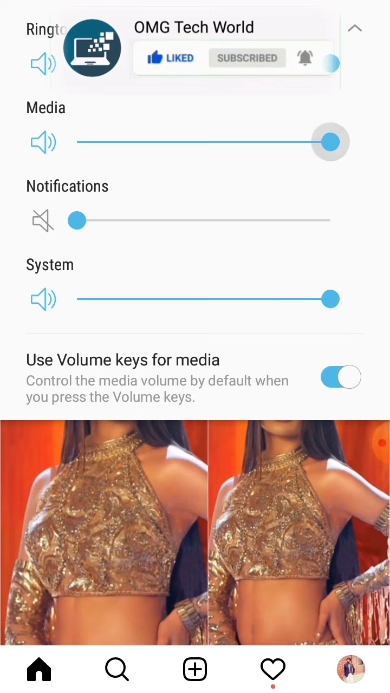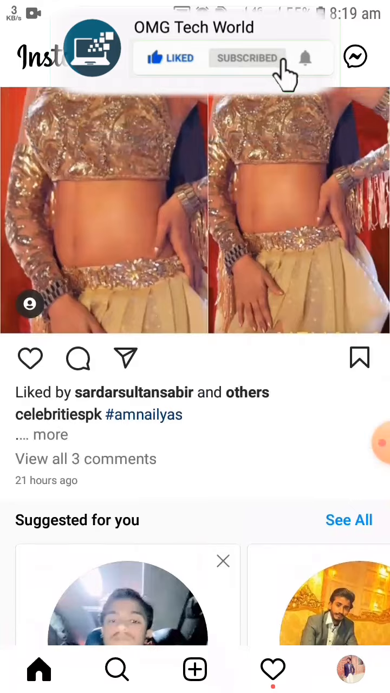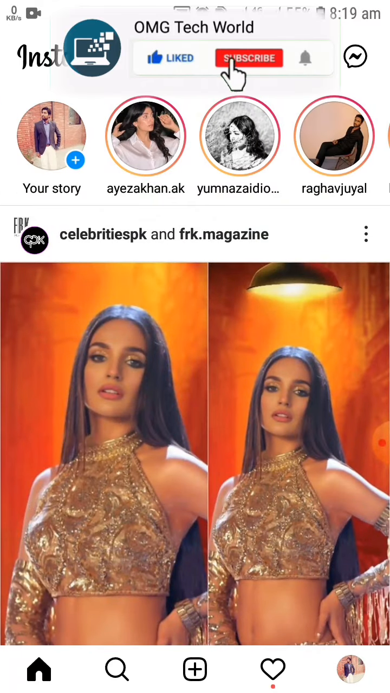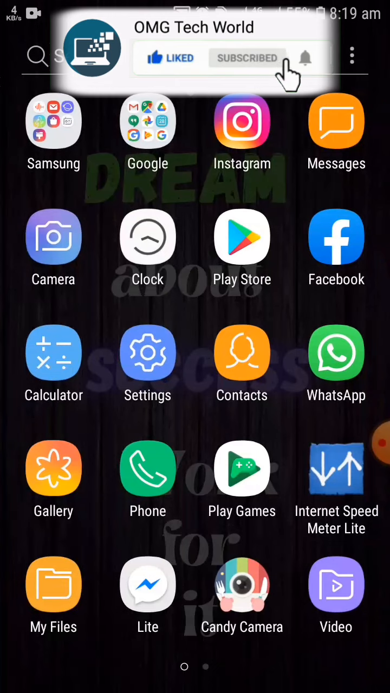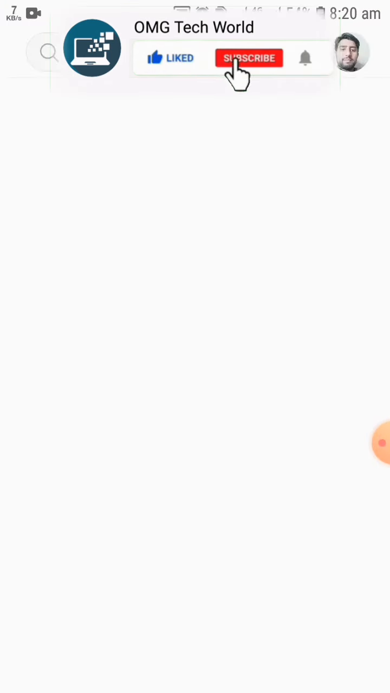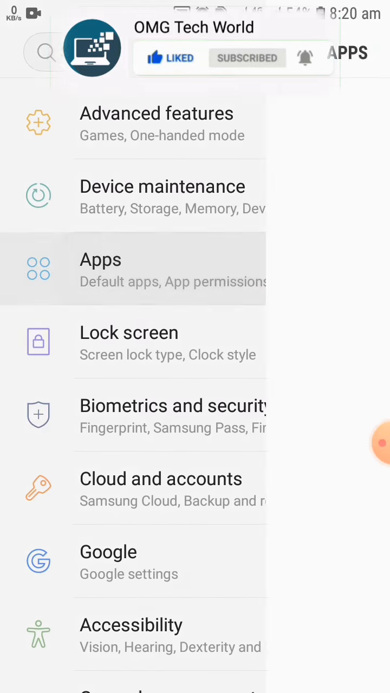First of all, you have to check whether your volume buttons are working or not. By using the volume button you can increase the sound of your Android device so that your Instagram story can be heard. To solve this error, first of all you have to go to settings.